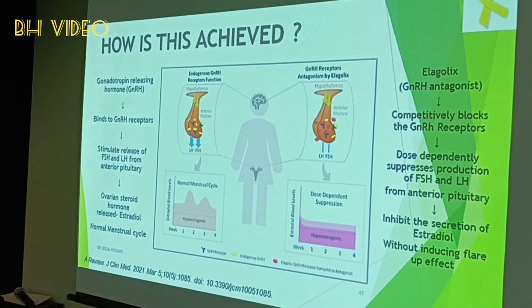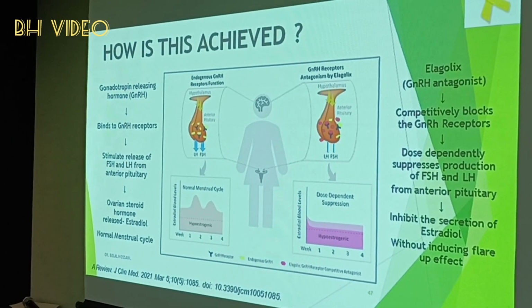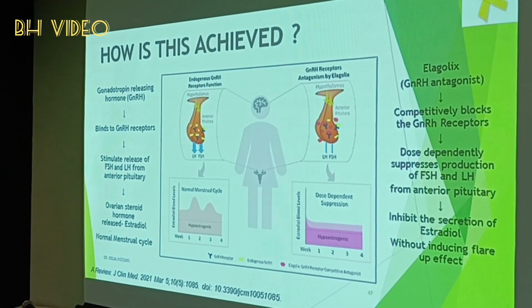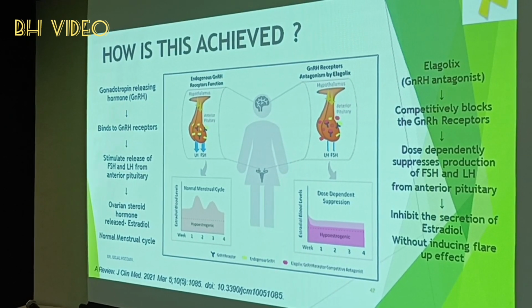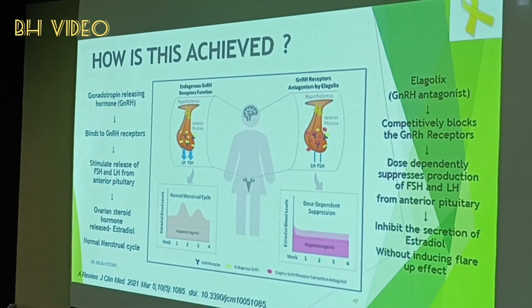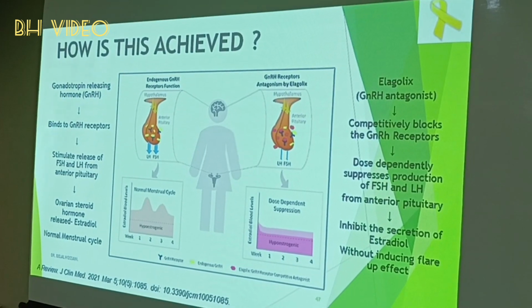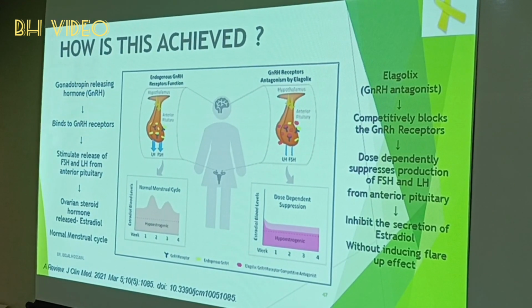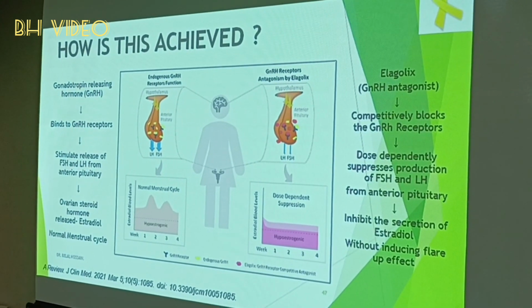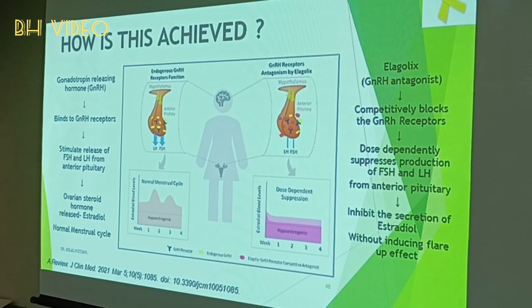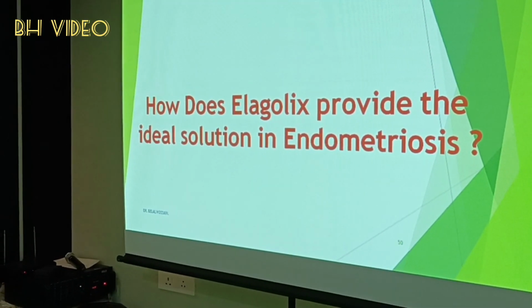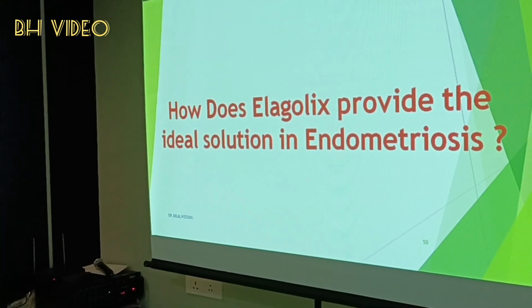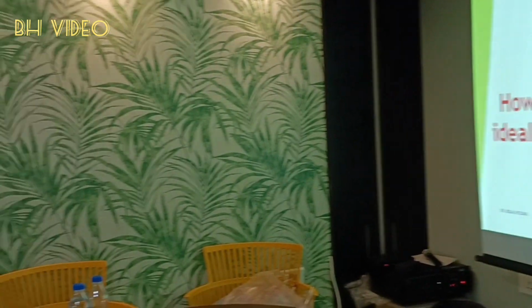What does elagolix, that is GnRH antagonist, do? Competitively blocks the GnRH receptor. It dose-dependently suppresses the production of FSH and LH from anterior pituitary. It inhibits the secretion of estradiol without inducing flare-up effect. How does elagolix provide the ideal solution in endometriosis? Dose dependent inhibition of estrogen.